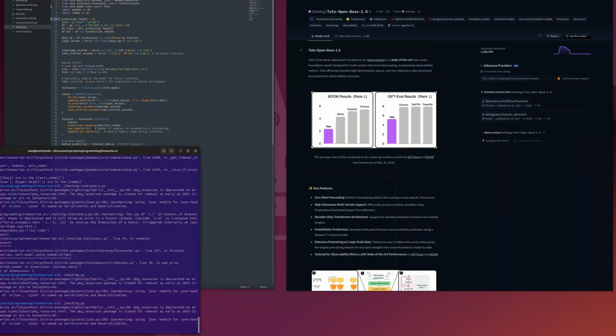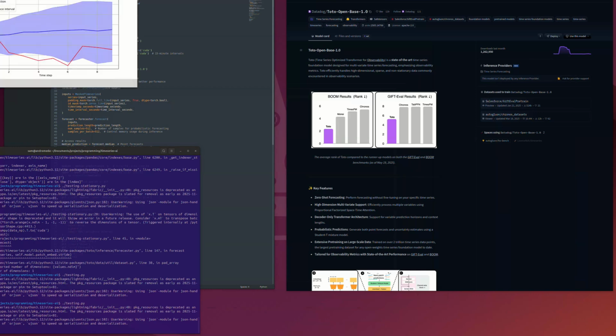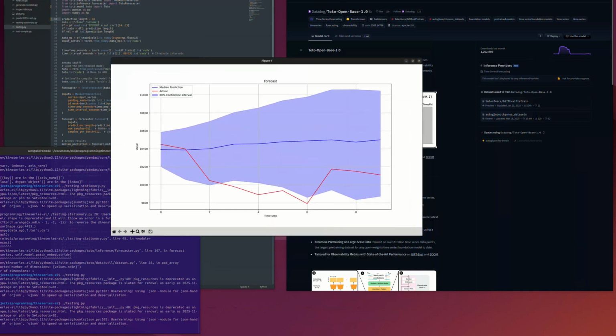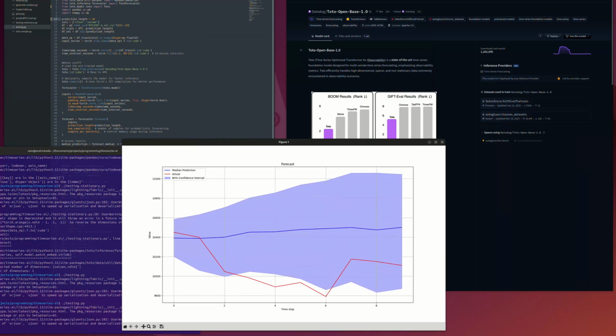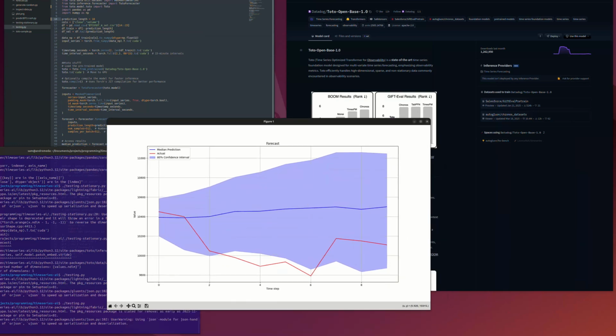That's pretty much what happens with all forecasting models, whatever you want to call them. Basically, the further ahead you extrapolate, the more unreliable it gets. So you can see here that the actual price kind of falls out of that confidence interval, and so it's basically not great past a certain prediction length.